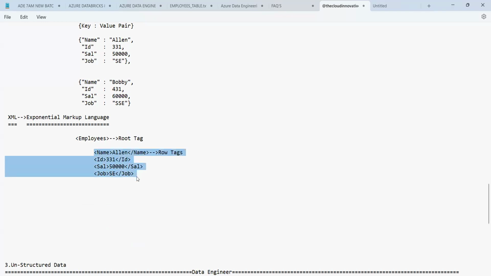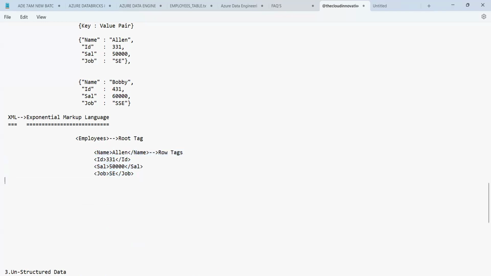I'm taking the second row, same thing, guys, same way. But instead of this one, I can say Bobby. Instead of 331, I can say 431. Instead of 50,000, I can say 60,000. Instead of SC, I can say SSC.